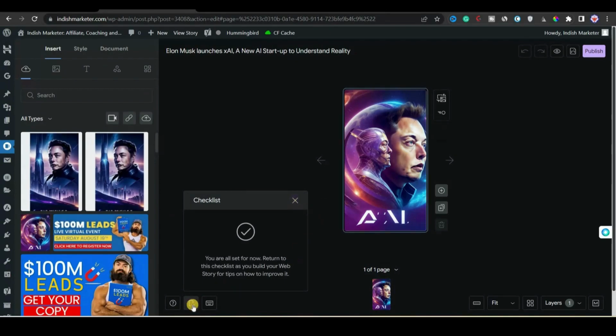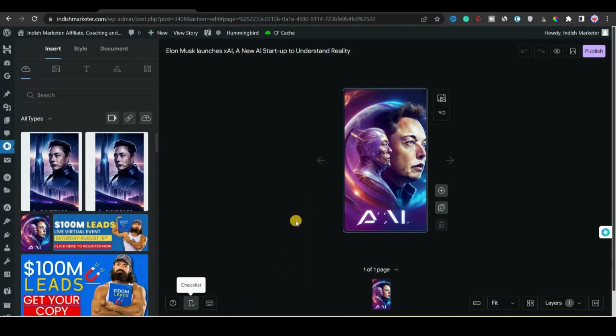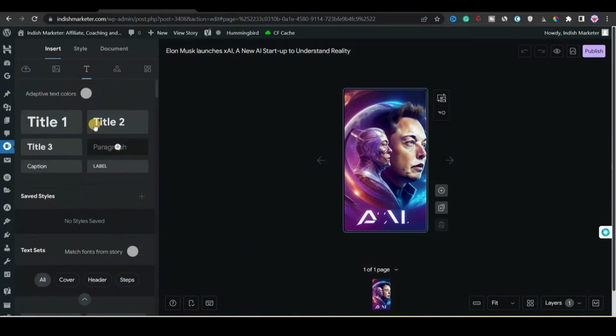Now you can see that everything is all right, but we have only one page, right? We need to add some more pages, because at least we need 4 pages in the web story, and some text in every page of the web story. Now we will insert some text.